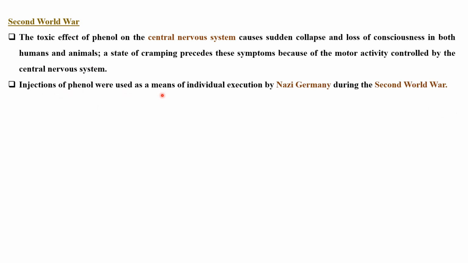Injections of phenol were used as a means of individual execution by Nazi Germany during the Second World War. As you have learnt in video 2 also, with respect to lewisite, which was an arsenic chemical warfare agent, there were many chemical poisons produced during the Second or First World War. Similarly, phenol also had some applications during the Second World War. Particularly, it was used by Nazi militants for individual execution and for mass murdering; these injections of phenol were also used.